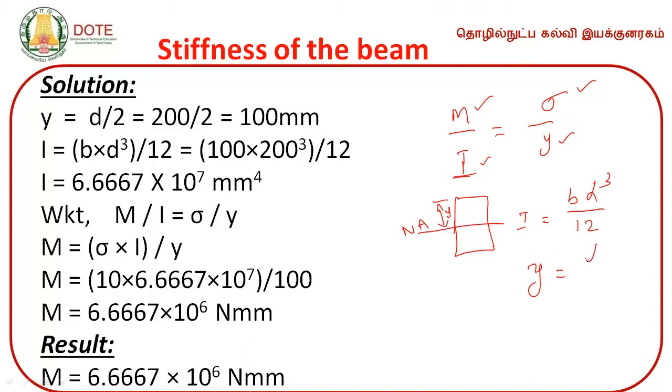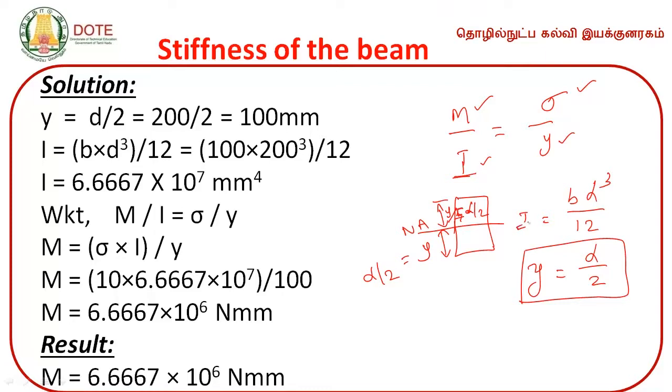What is the height here? Height is D, so Y is going to be D by 2.